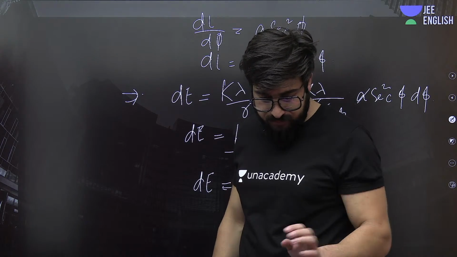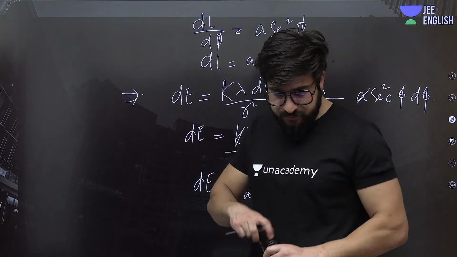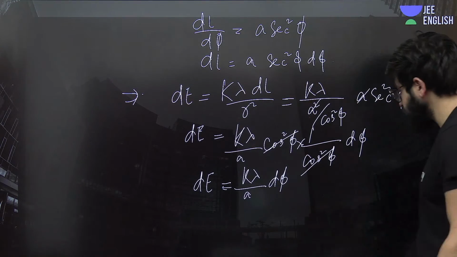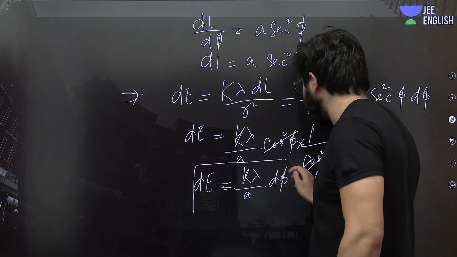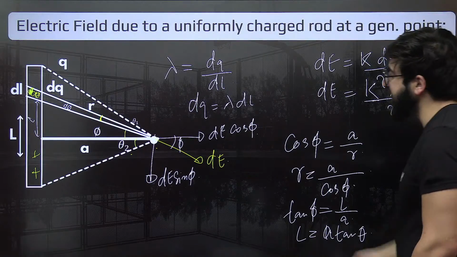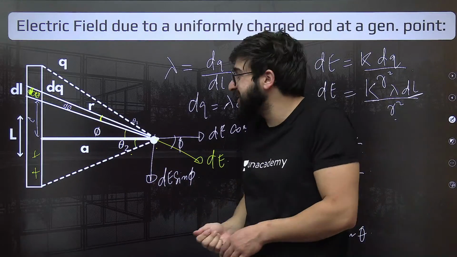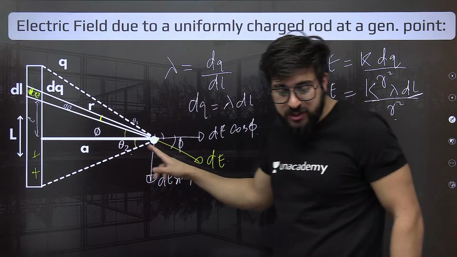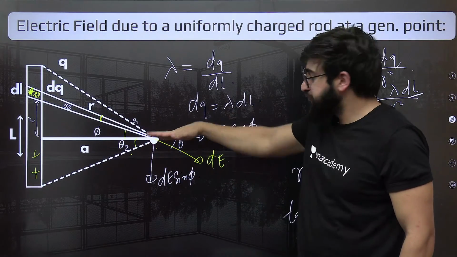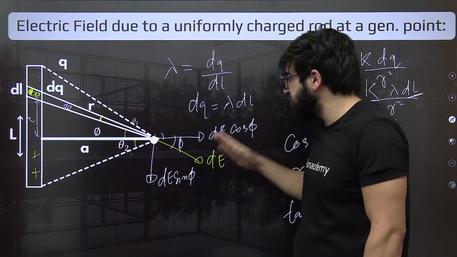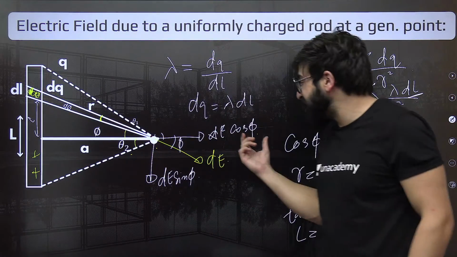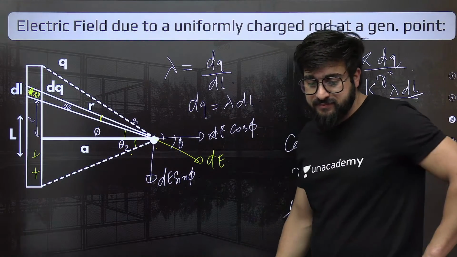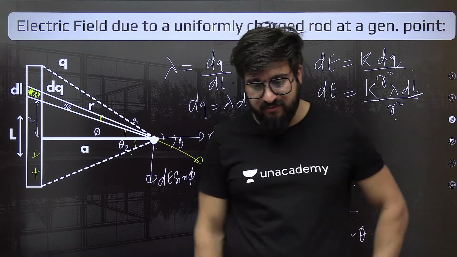I hope you got the concept. So we got basically exactly what is the value of this dE. Now we can find this dE cos theta, we can find this dE sin theta. So initially what we did, we found the electric field at this point because of this element. That was this dE. Now this dE will have two components, that's dE cos of theta and dE sin of theta. So now we'll find dE cos of theta, we'll find dE sin of theta, then we are done with this concept. That's all. Understand? Then we are done with this exactly.